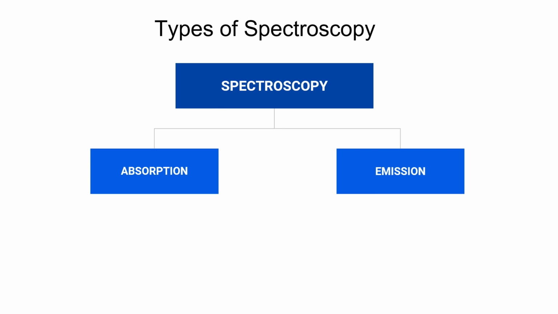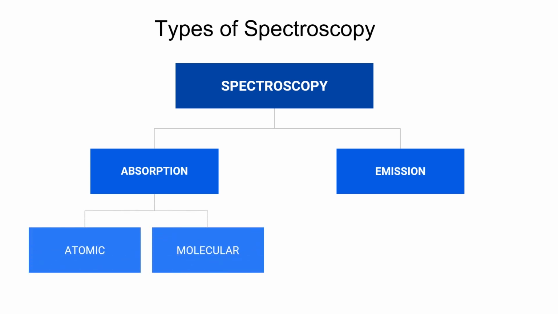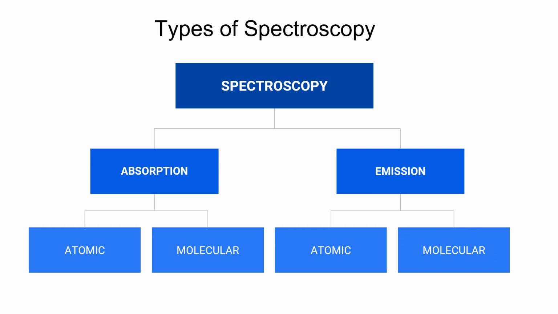Absorption spectroscopy may be atomic absorption spectroscopy or molecular absorption spectroscopy. Similarly, emission spectroscopy may be atomic emission spectroscopy and molecular emission spectroscopy. We will be discussing the details of these spectroscopies a bit later, but before that we must know the interior of the spectroscopy, the gist of it, what the basics of spectroscopy are.